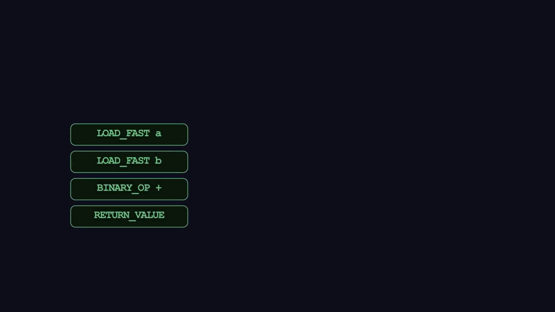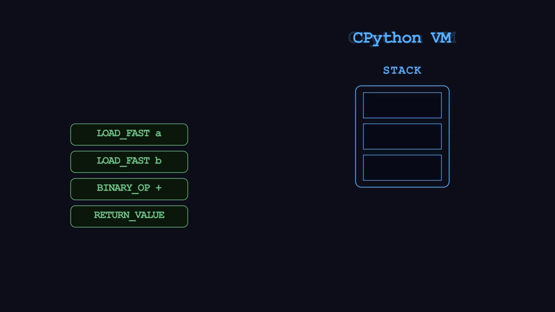The bytecode needs something to run it. That's the CPython virtual machine, a stack-based interpreter. Think of it as a simple machine with one core idea. Everything goes through a stack. Values go on, values come off. Let's step through our add function.